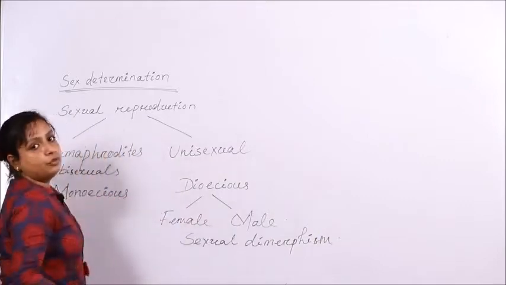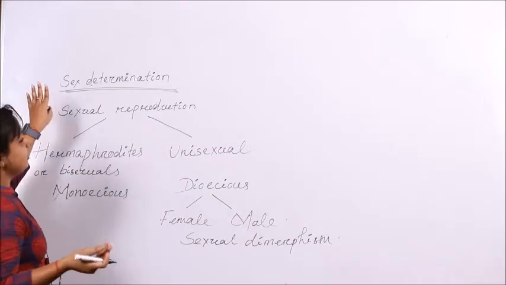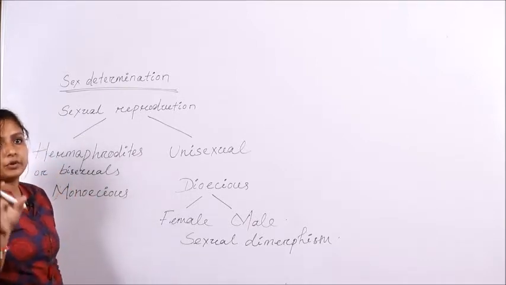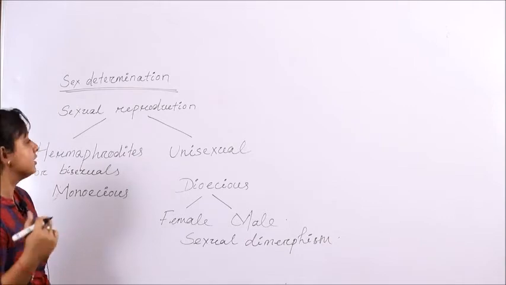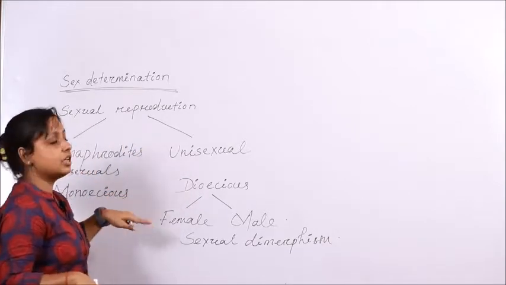So till now, what I have told you, I would like to summarize: sex determination is the determining of the sex of an individual. Mostly sexually reproducing organisms are divided into two types: hermaphrodites and unisexuals.